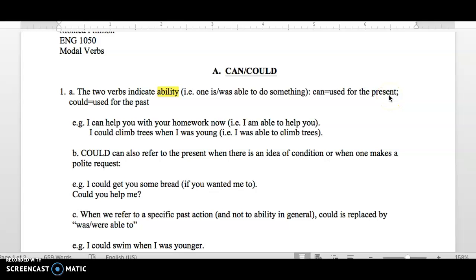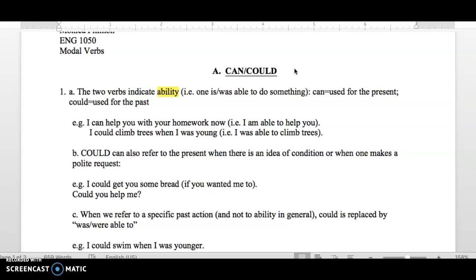Hi everybody. I'm making this recording about the modal verbs. The first group of modal verbs is can, could. As you know, modal verbs behave as auxiliaries, so therefore you don't use the word to after these modal verbs.